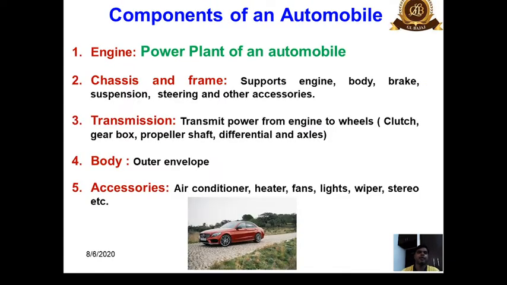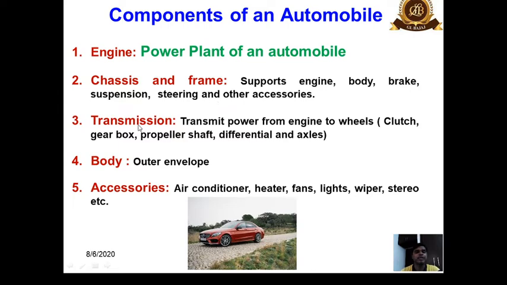system. So the basic components of an automobile can be classified in five ways. The first and major part is the engine, that is the power plant of an automobile, followed by the chassis and frame. Basically the chassis and frame support the entire body. The braking system, suspension system, transmission system, steering system, and other systems are supported by the chassis.